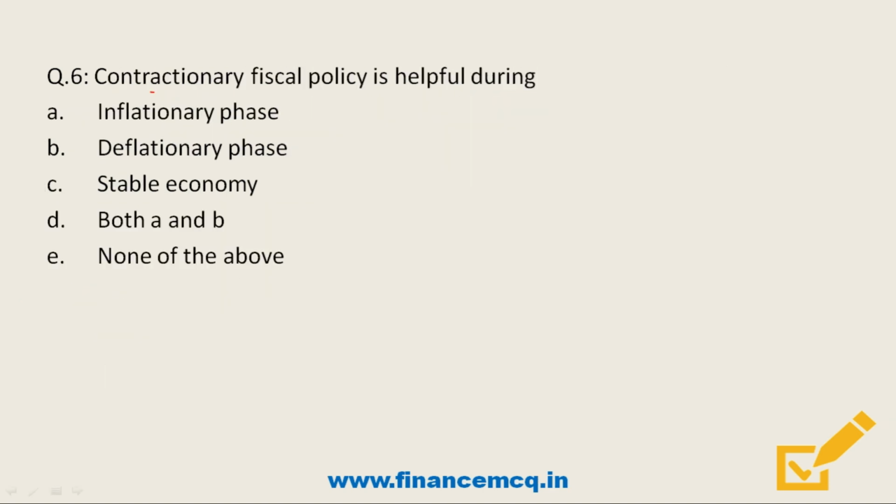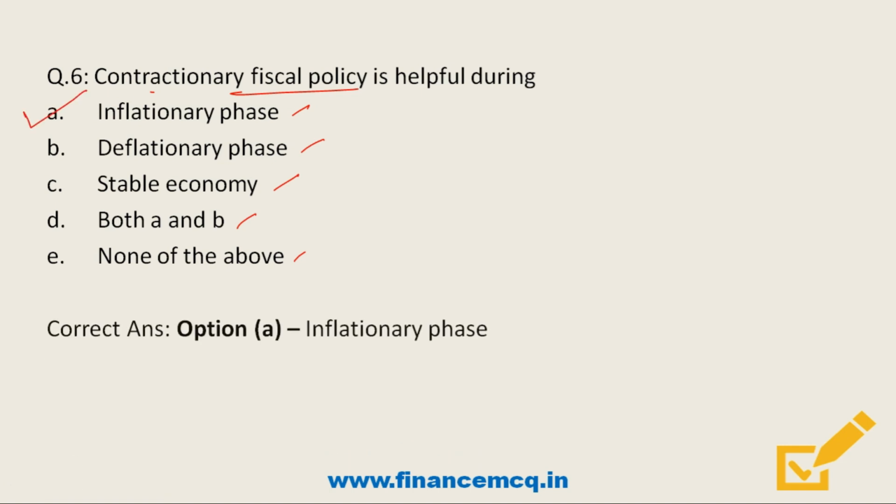Moving on. So friends, next question says contractionary fiscal policy is helpful during inflationary phase, deflationary phase, stable economy, both A and B, and last option, none of the above. So friends, remember that contractionary fiscal policy will be opted by government when it either cuts the spending or raises tax, basically to contract the economy or to reduce the amount available for business and consumers to spend. And friends, this is used in case of inflation where prices are rising. So friends, here the correct answer will be option A, that is inflationary phase.